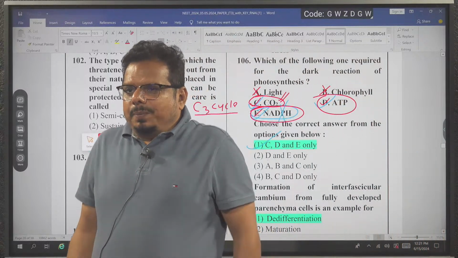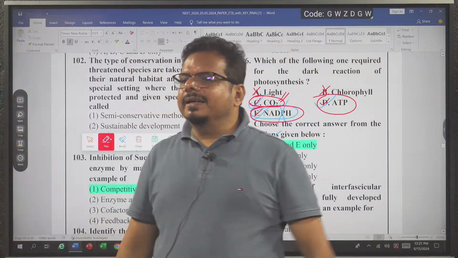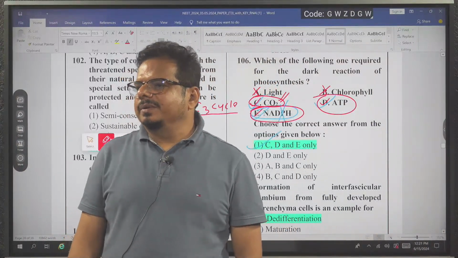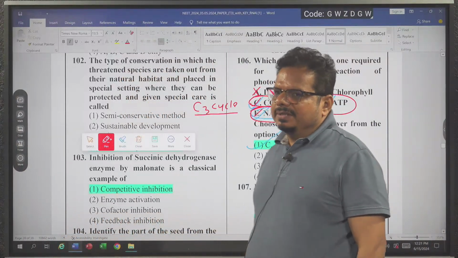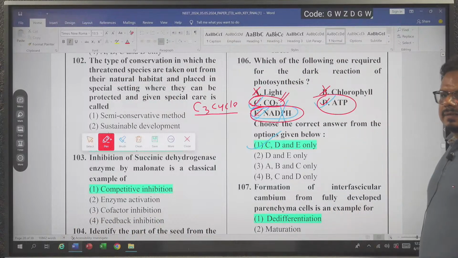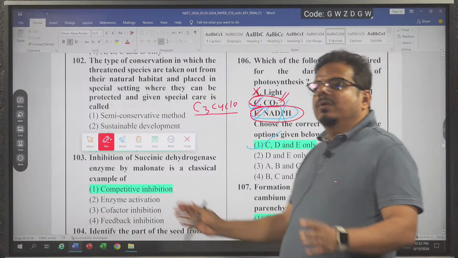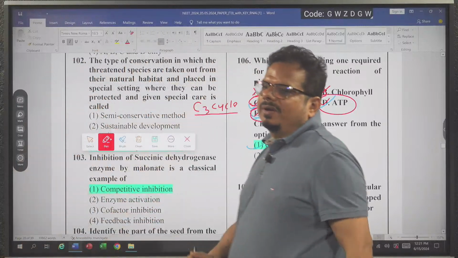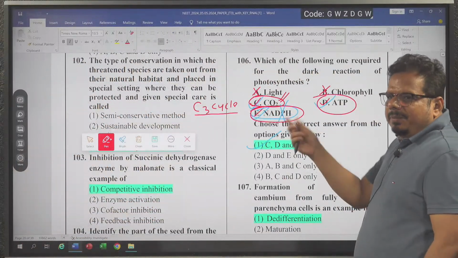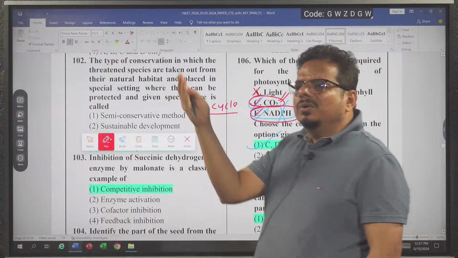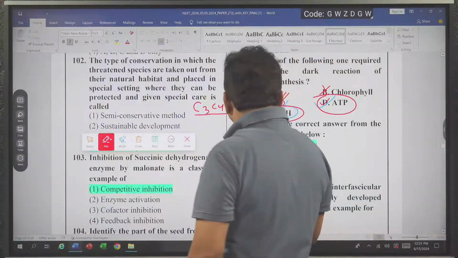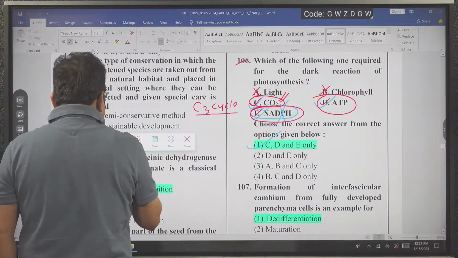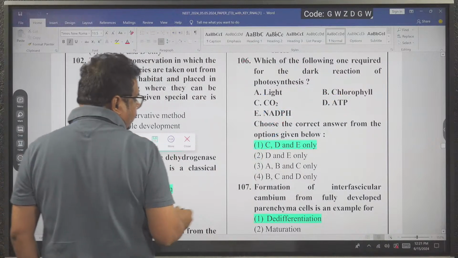Got the idea? People can frame questions of such kind from here: CO2 is required in which step, ATP is required in which step, NADPH is required in which steps. Or CO2 is required in how many steps, ATP in how many steps, NADPH2 in how many steps. People can change things and make new questions. So this is also done. Now we are going to deal with the next question.